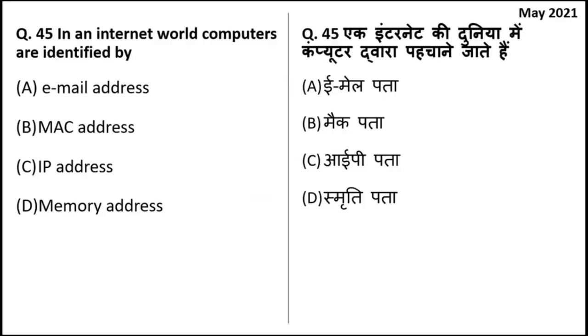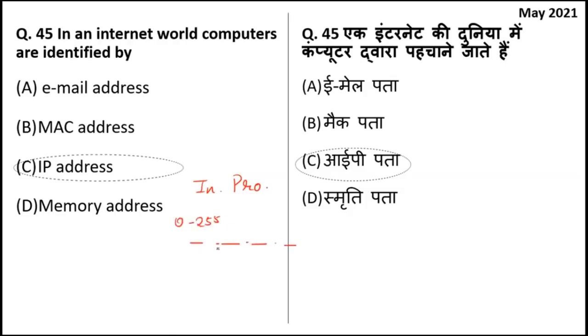In an internet world, computers are identified by IP address. IP means Internet Protocol Address. There are certain rules for an IP address. There should be 4 numbers separated by dots, and all the numbers should be in the range of 0 to 255.